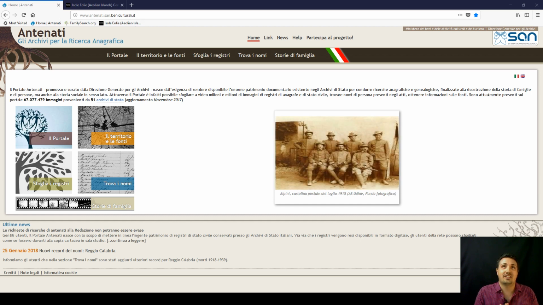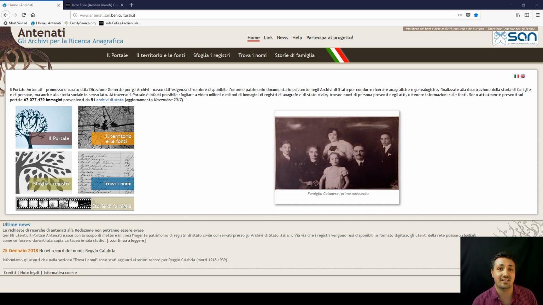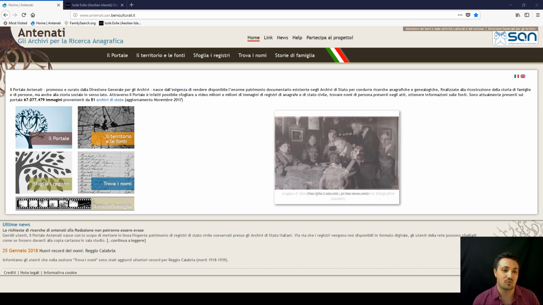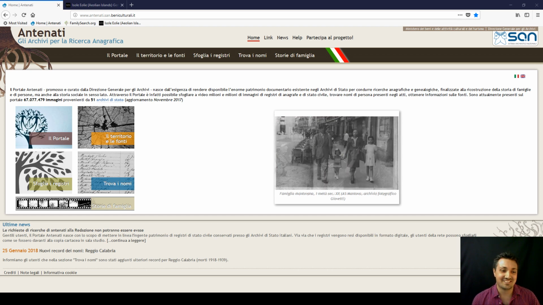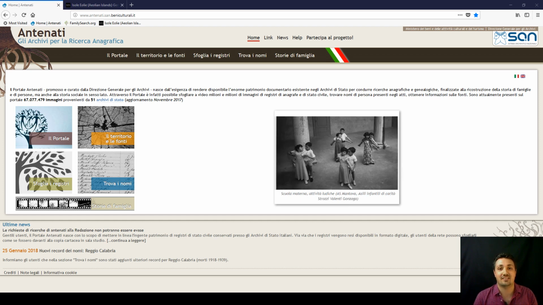Today I'm going to be focusing a bit more on the Aeolian Islands side of my Italian ancestors to help you out, because I know there's a lot of you out there from the islands who want a bit of help to find some records. So we'll start straight away and I'll show you step by step how you can look into the marriages, the deaths, and the births, the records that are online at the moment on Antenati.